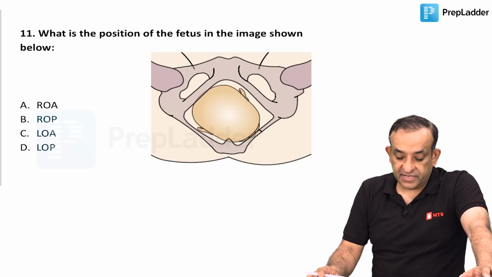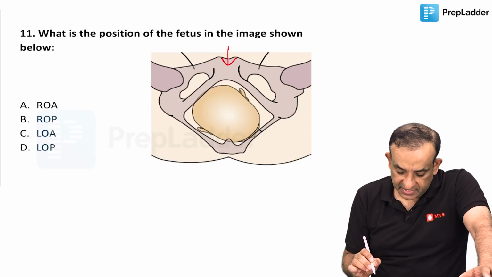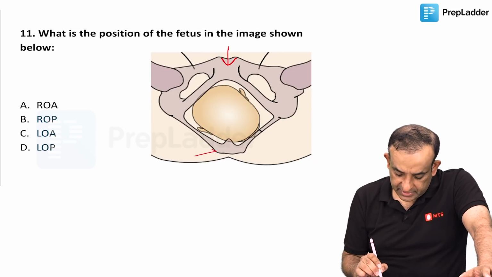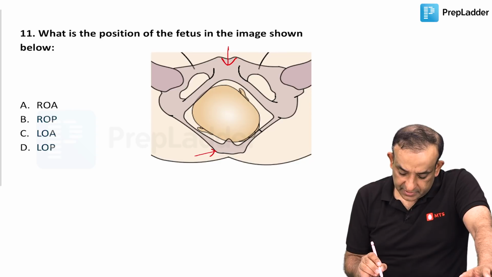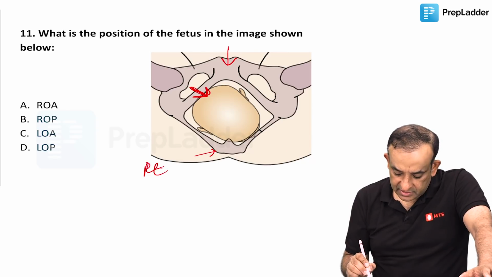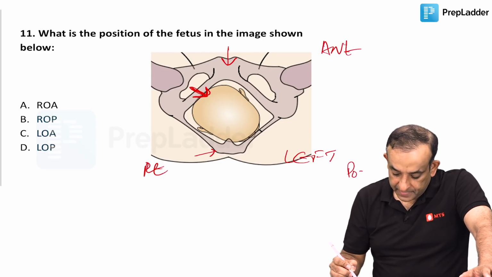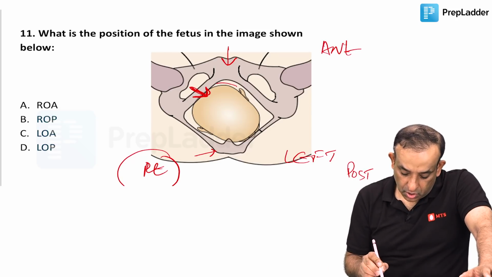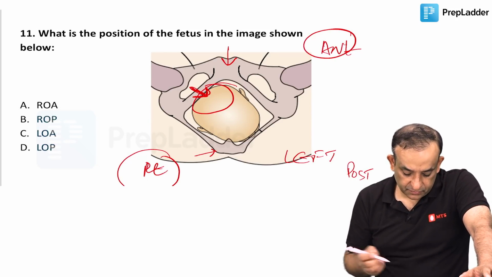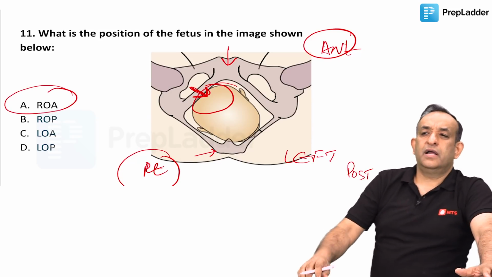Which is the position of the fetus in the image shown below? If you look at this image, you can make out this is the pubic symphysis and this is the sacrum, and you can see the broader part of the head is here, so the occiput is here. This is the right of the patient and this is the left of the patient, and this is anterior and this is posterior. So right occipito anterior. Very simple, right occipito anterior is the position here.